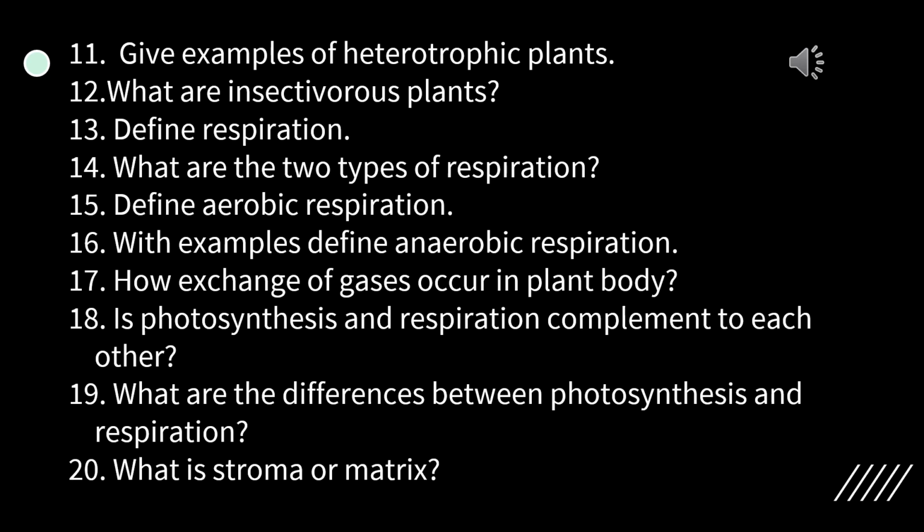Number 4. Carbon dioxide is used and oxygen is released in case of photosynthesis. In case of respiration, oxygen is used and carbon dioxide is released. Number 5. Photosynthesis takes place only in the cells of green leaves and young stems, and respiration takes place in all cells of the plant. And number 6. In case of photosynthesis, water reacts with carbon dioxide to form glucose and oxygen. But in case of respiration, glucose reacts with oxygen to form energy, water and carbon dioxide.